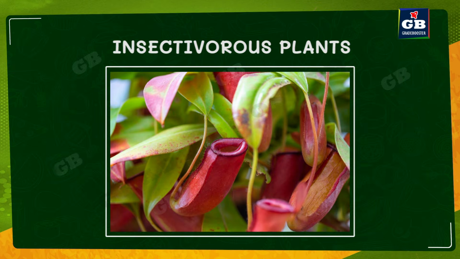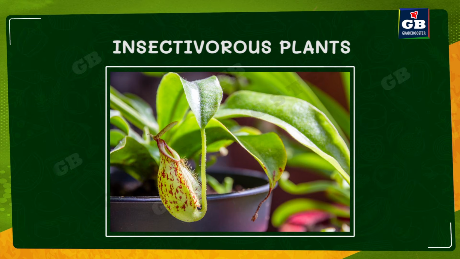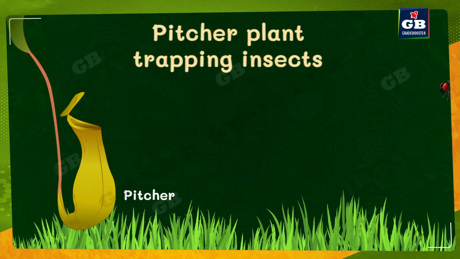There is another type of plants called insectivorous plants. That means the plants that eat insects. Yes, some plants can eat insects. Here is an example. This plant is called the pitcher plant. Here we can see a jar-like shape. This jar is called a pitcher. So this plant has pitchers, and that is why you call it a pitcher plant. See, this jar shape has a lid here.